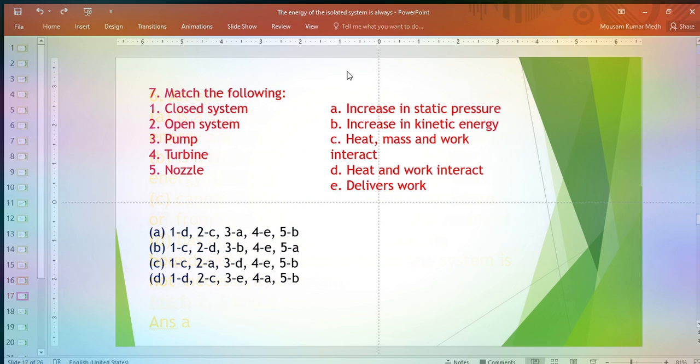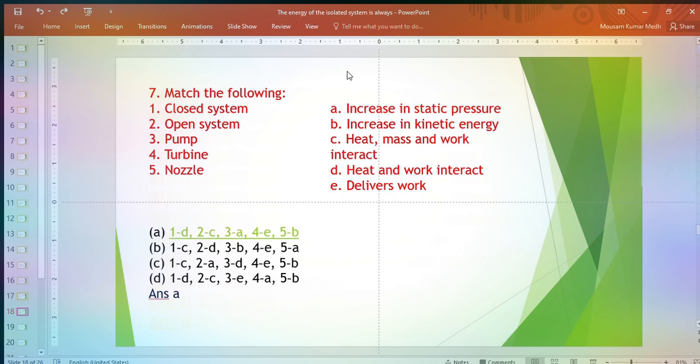Our next question is: match the following. Here, on one side, closed system, open system, pump, turbine, and nozzle. These options are given. On the second side, the options are increase in static pressure, increase in kinetic energy, heat, mass, and work interact, heat and work interact, deliver works.